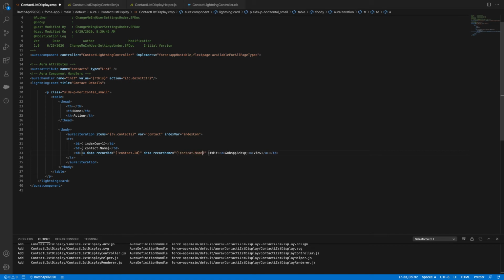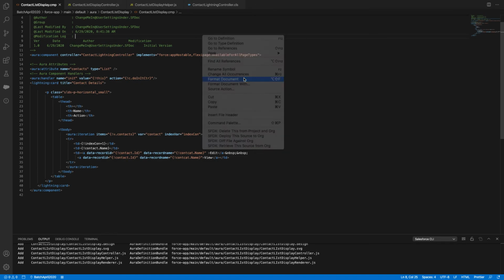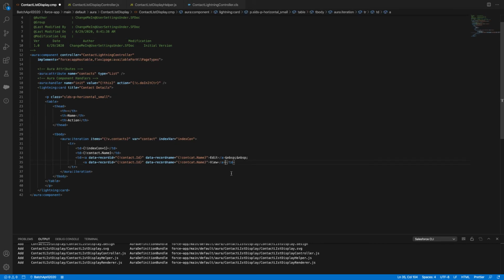Contact dot name. Now the same parameter I am passing in the view tag also. I'll just format my document, so it got formatted. Let's see. Add a space and put it down, so this way it will be clear.